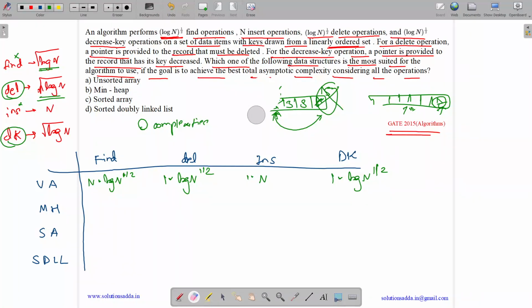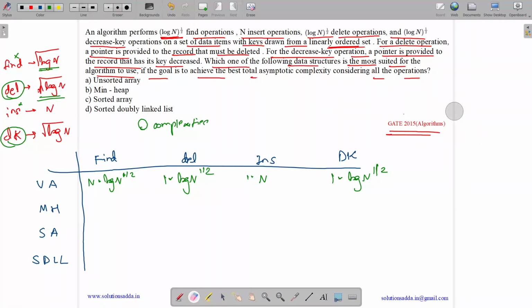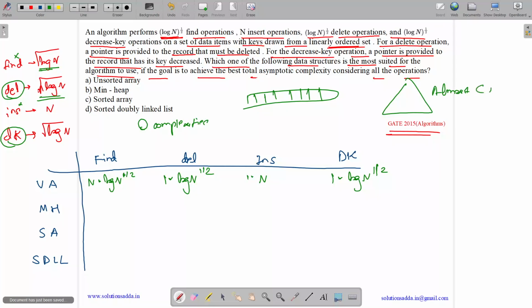So how will min heap be given to us? Min heap is given nothing, just like an array only. And it is an ACBT, which is almost complete binary tree. Almost complete means all the levels will be filled and the last level will be filled from left to right. Now we need to do under root of log n find operations. So for finding an item in min heap, we just need to scan this entire array. So complexity will be, for log n operations, and one operation takes order of n.